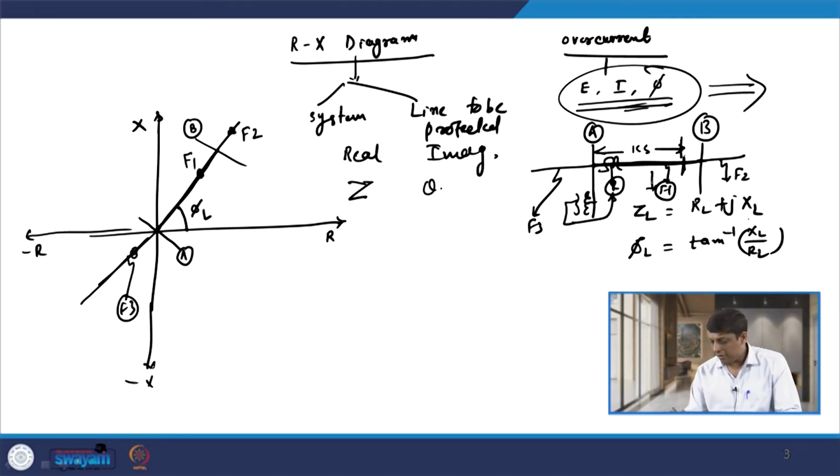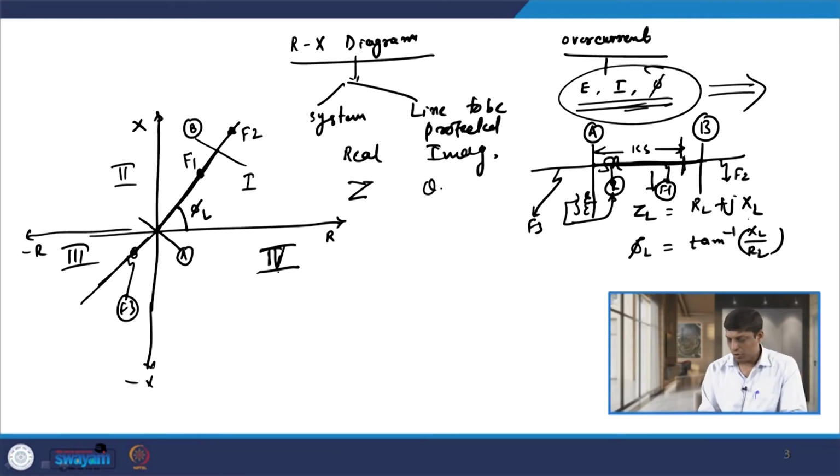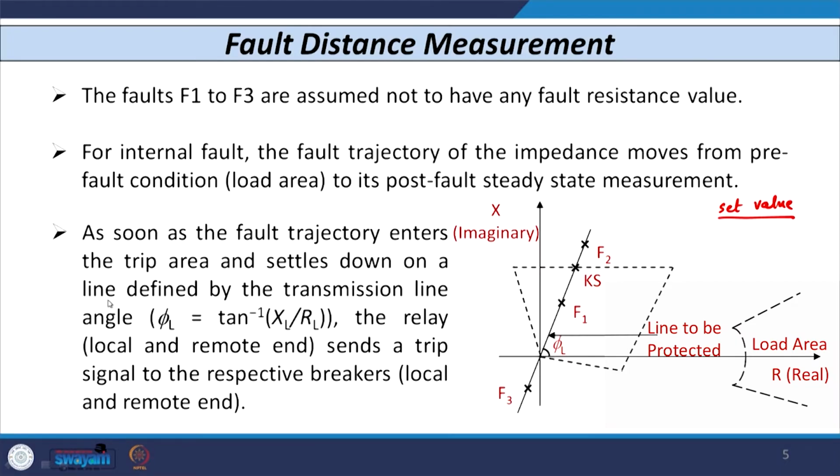In the earlier F1 and F2 cases, the impedance is in the first quadrant; this is your first quadrant, second, third and fourth quadrant. In both F1 and F2 it is in the first quadrant, but as F1 is less than the set value, the relay operates, whereas in the F3 case it is in the third quadrant, so the relay measures negative impedance. In the same way, I have shown this line with the F1 point, the F2 point and the F3 point.